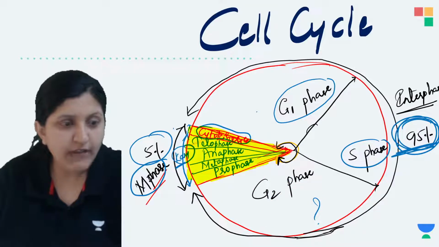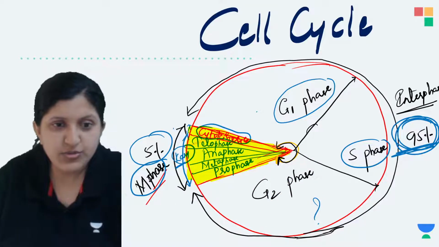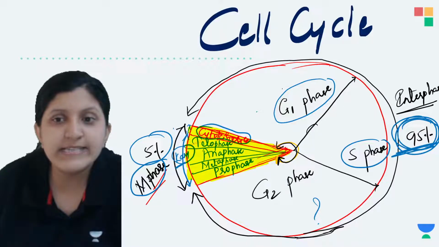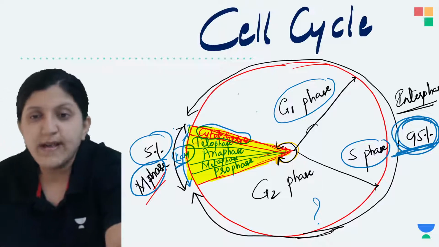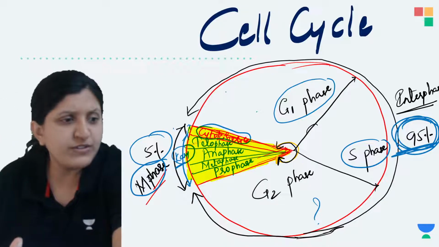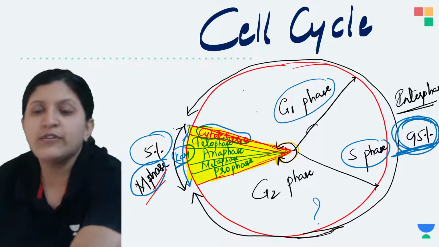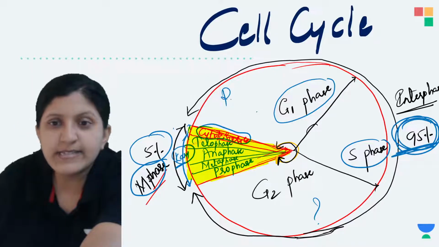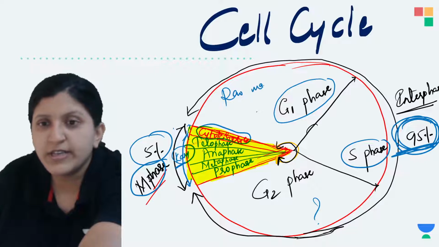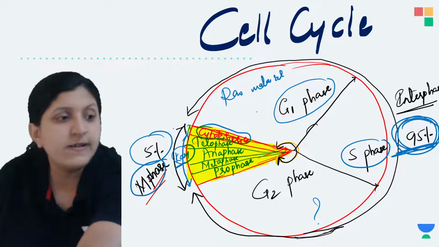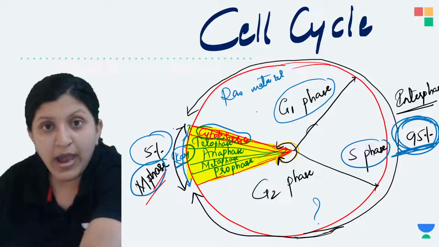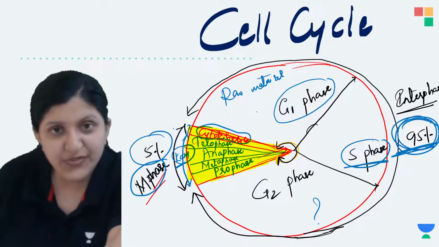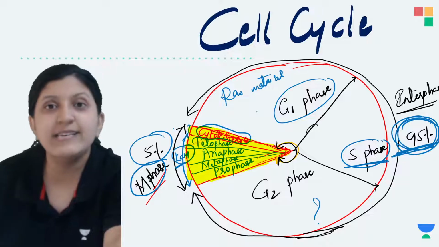Okay, now in this case, let me just show you this. This is basically the G1 phase. What exactly do you see in a G1 phase? There are a lot of changes occurring. Mainly you can see the nucleotides, that is raw materials, are kept ready here. Mainly the ones required for the synthesis of DNA, as the S phase is the one synthesizing the DNA.